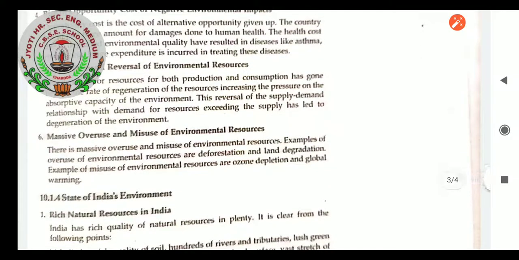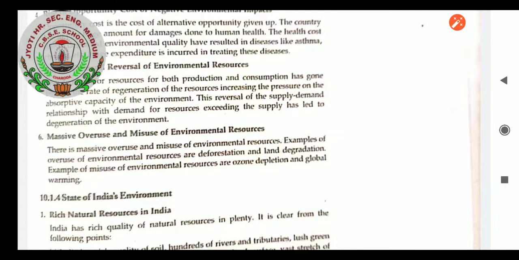Massive overuse and misuse of environmental resources. One overuse I mentioned was water. People think that since the maximum portion of the earth is covered with water, water is easily available, but I think that is wrong. Most people think the air we breathe is easily available as it is a natural resource, but that is wrong too. If it is filtered and oxygen is there, then we can survive, but if carbon dioxide effluents become more in the air, definitely our life will come to an end. So overuse of anything is very bad, we know very well.